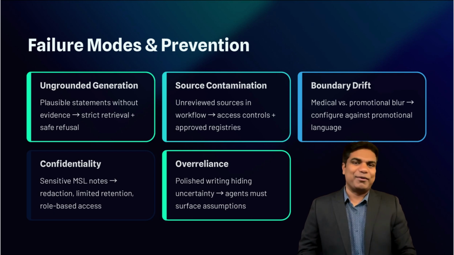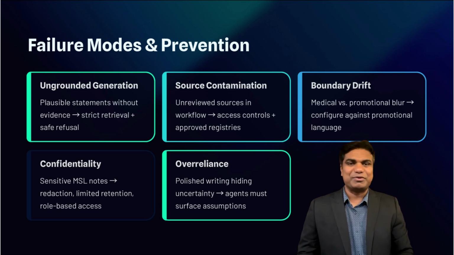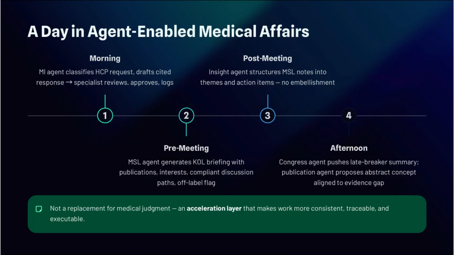The fourth is confidentiality. MSL notes can contain sensitive information. Your system should handle redaction, limit retention, and enforce role-based access. The fifth is over-reliance. Agents should help humans review faster by highlighting uncertainty and assumptions, not hide uncertainty behind polished writing. To make this concrete, imagine an end-to-end day in a modern medical affairs organization.